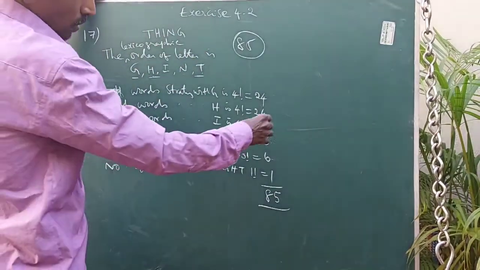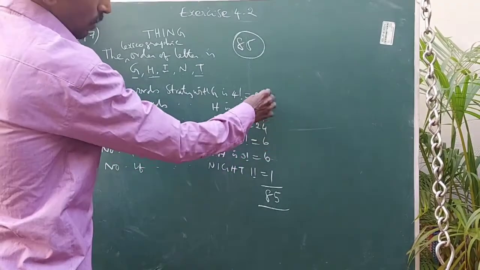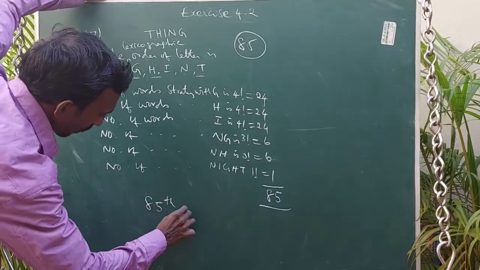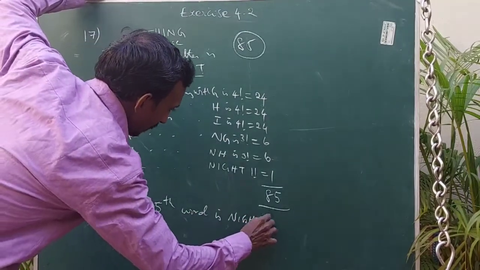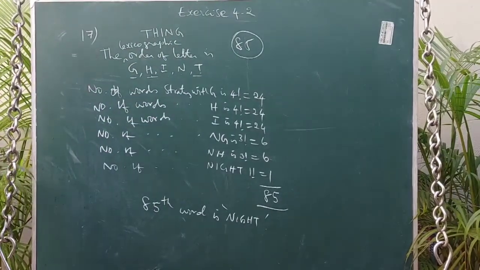So if we are getting the 85th, what is that? 84 plus 1, so 85. So the 85th word is night, N-I-G-H-T. That is the word. So we have to move one by one, in order.